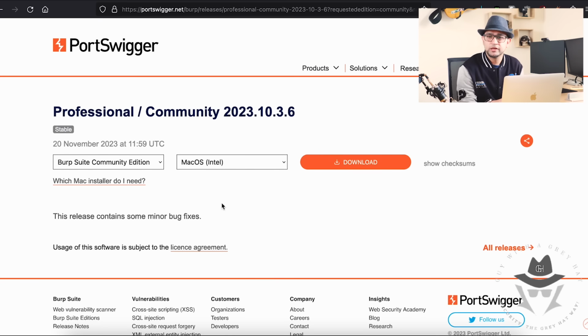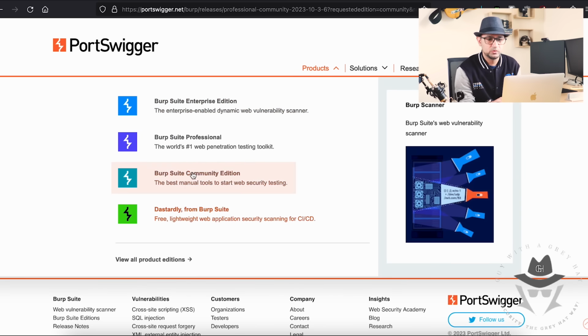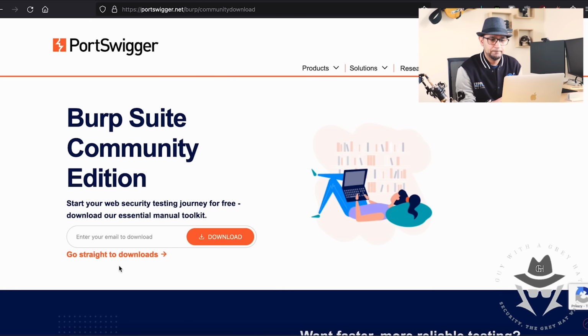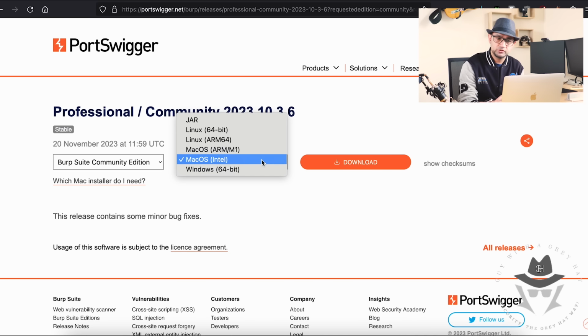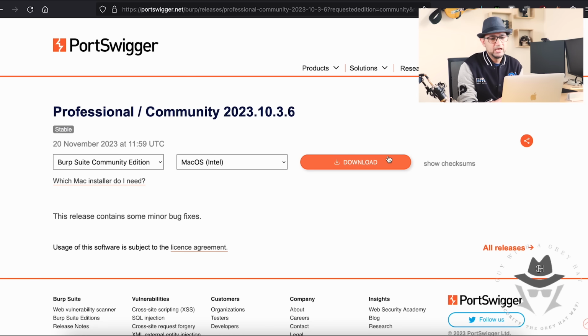You can use the community edition. You can download it through the website. Go to Burp Suite Community Edition, then say go straight to downloads. Once you're there, it's easy peasy. You select your host operating system, click download, and it will download for you. Double click, install, and you're good to go.